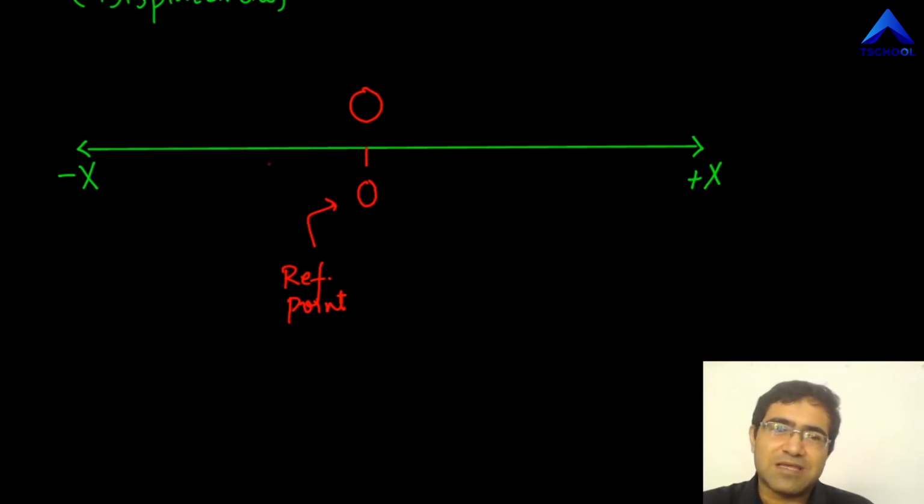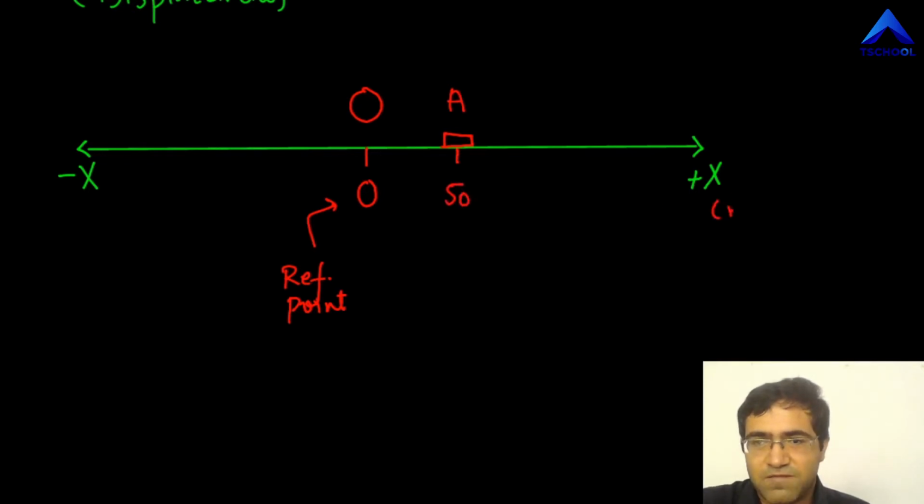But obviously there should be an object to move. So let's say that we have designed a remote controlled robotic ant that can move on this line, back and forth. So let's say at start, when you start watching, the ant was over here, at this point A, which is at 50 meters.